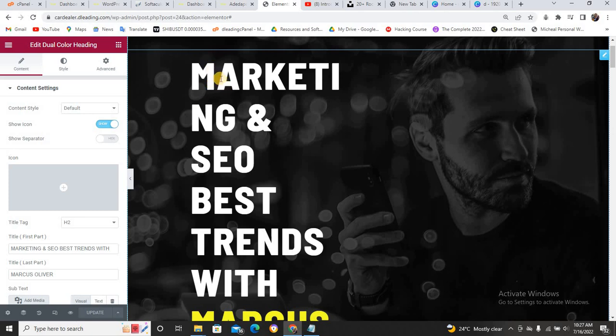Sorry, just click on this. So immediately you click on this, or you can just click on this pencil icon. Anyhow you click, either you tap this thing or you click on this pencil icon. Just come down. Now if you look at this, this is what we call content settings.